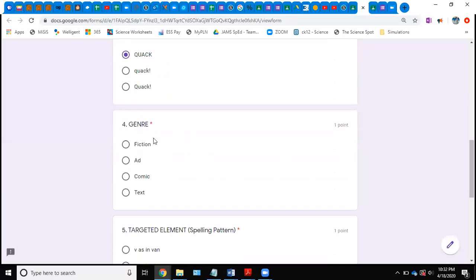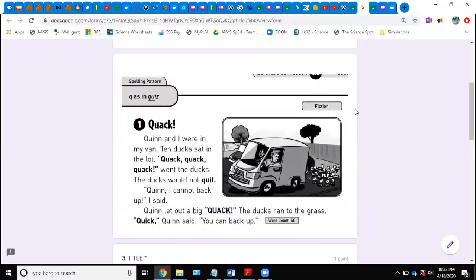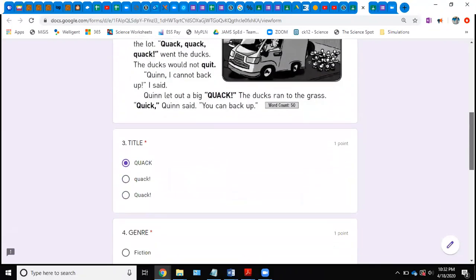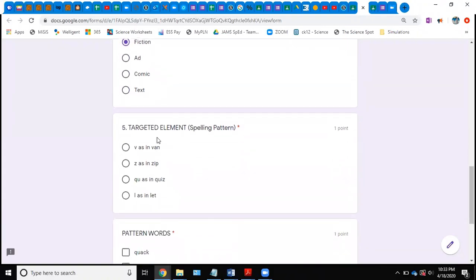Next one is the genre. The genre means what kind of a story or passage is this, and you will find that right here in this box. Okay, so you go ahead and go back down and you click which genre it is. I'm just choosing the first box. Keep going. The targeted element or spelling pattern, you're going to choose it from this list.